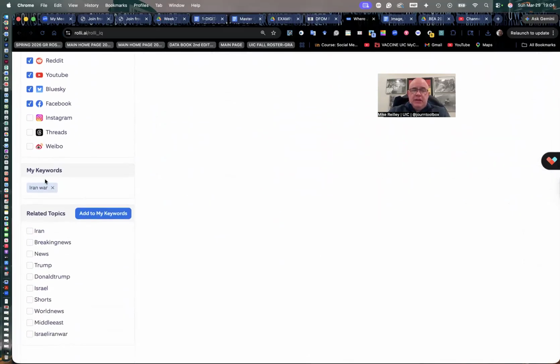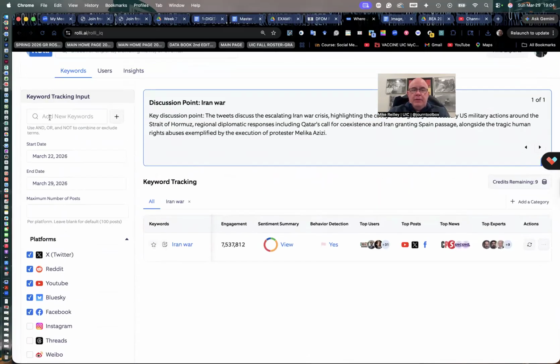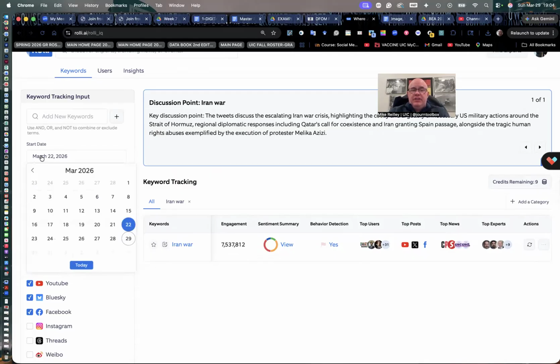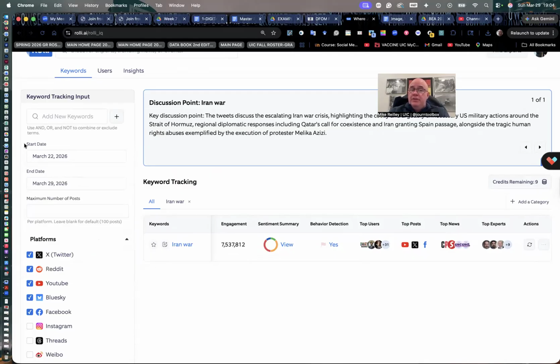And you can put some keywords in here. And right up here at the top, it says add new keywords. You can use and, or, not to combine or exclude certain terms. So if you want to do like Trump and Biden, but not Hunter Biden, you could do that. And then start date, end date. And it always defaults, and I'm recording this in late March of 2026. You can go in and adjust these two by the calendar. And you can do it over 6 months as well, or just a few days or a few hours even. So just adjust that as you see fit.